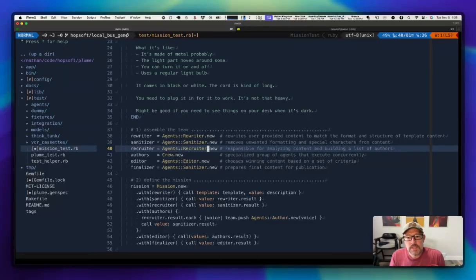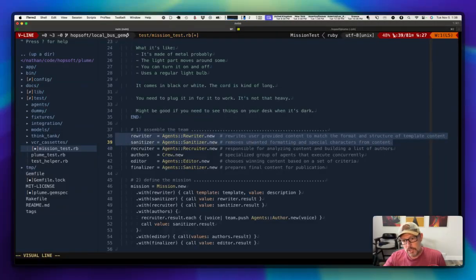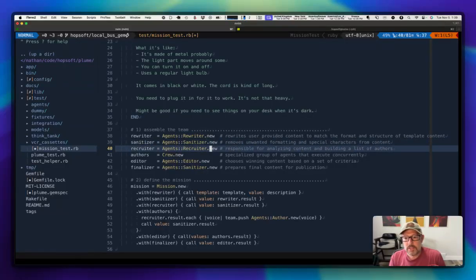So the next one is a recruiter. This one is actually pretty interesting. What this agent does is it goes and looks at the content that came out of that one. Essentially, think of this as like a Linux pipe system almost, where we take the result of this one and pipe it to that one, and then we take the result of that one and pipe it to this one, and so on and so forth. So now we get the content of the sanitizer, we give it to the recruiter.